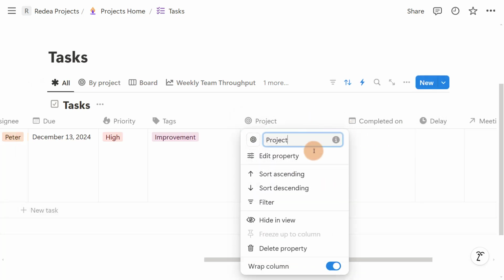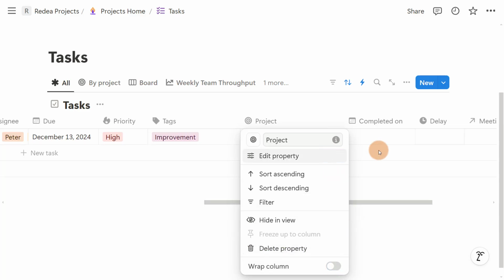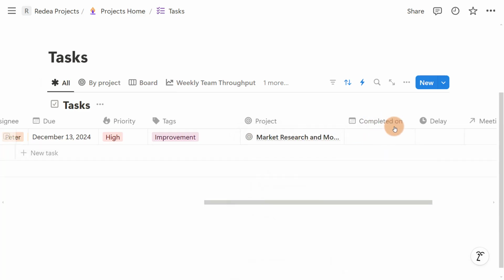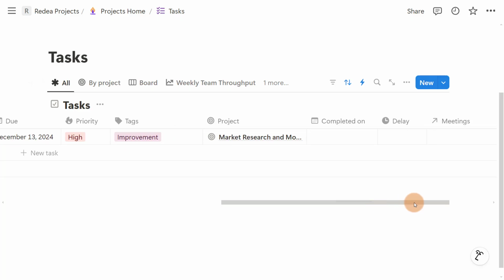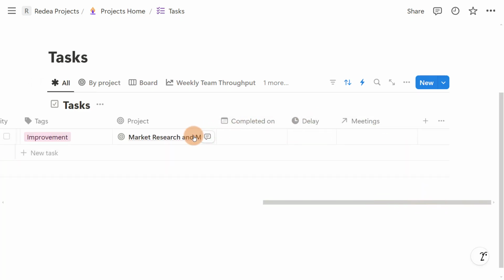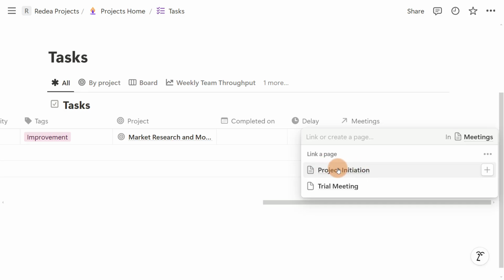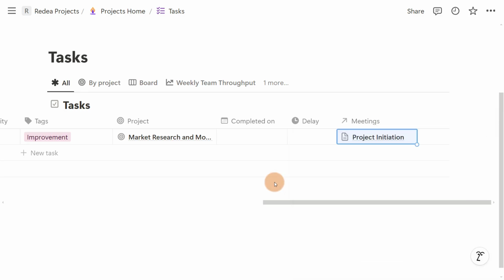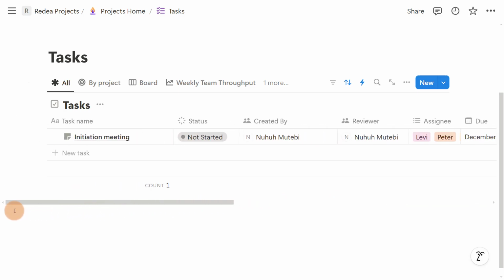Alright, in fact you can remove that to keep organization. Now completion, that will be done later on. So in the future, once you do any meetings, you can add that meeting here. Alright, so that is how this works.